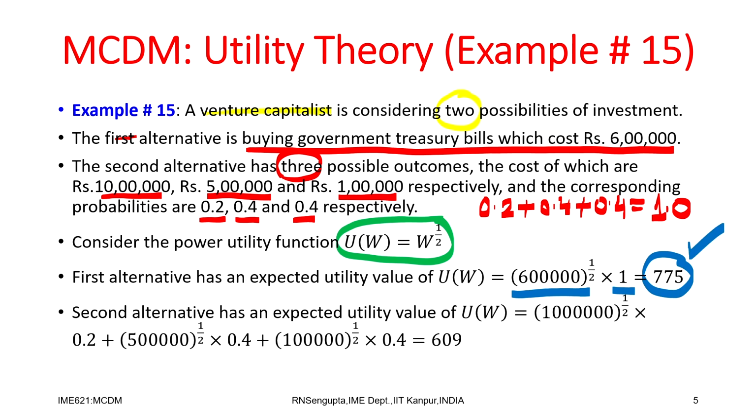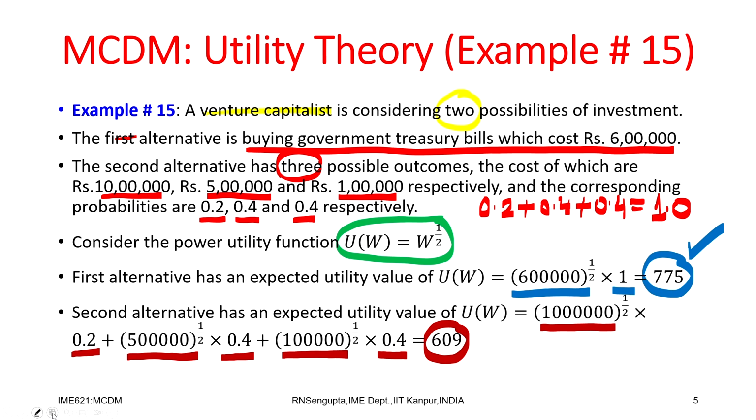Now, if I consider the second alternative, there are three alternatives under that. The first one for investment is 10 lakhs, 10 lakhs to the power half gives you the utility, and the probability, if you remember, is 0.2. For the second outcome, it is 5 lakhs, 5 lakhs to the power half is the utility multiplied by its probability, and the last one is 1 lakh to the power half, the utility function, multiplied by 0.4, the probability. That value comes out to be 609.